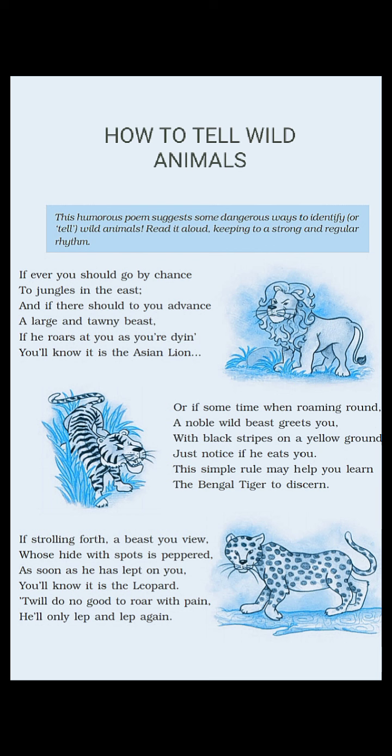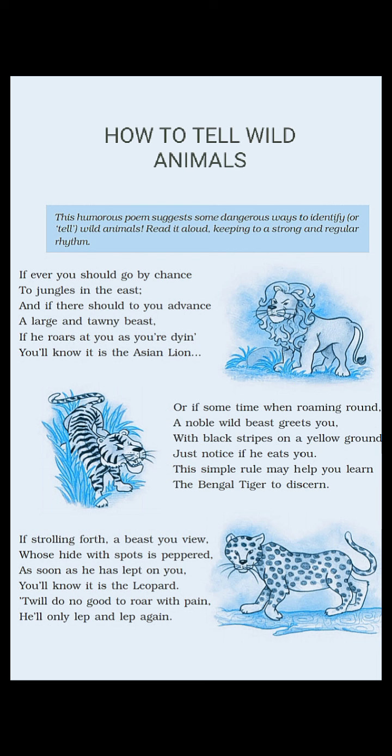So when you are moving further in the jungle, then on the way when you find somebody roaming round, a noble wild beast, noble and wild, so two different opposite qualities, oxymoron. So a noble wild beast greets you if he welcomes you in the jungle. Just imagine the picture, how the tiger will greet you, how the tiger will welcome you.